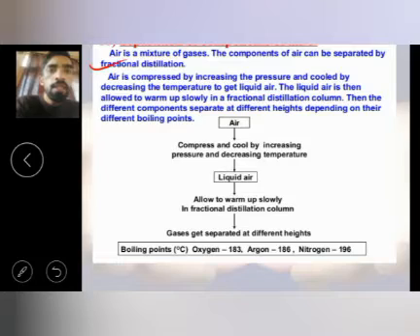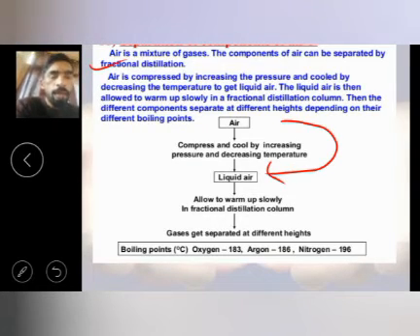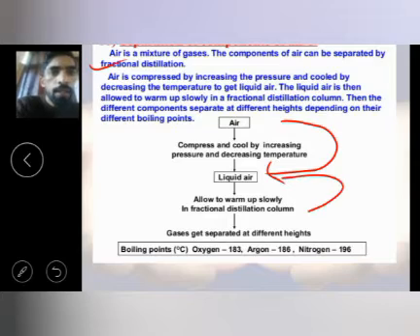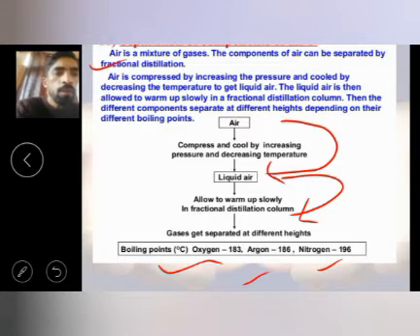The liquid air is then allowed to warm up slowly in the fractional distillation column, and it depends on their different boiling points. Then on this boiling point, oxygen can be separated from the others.